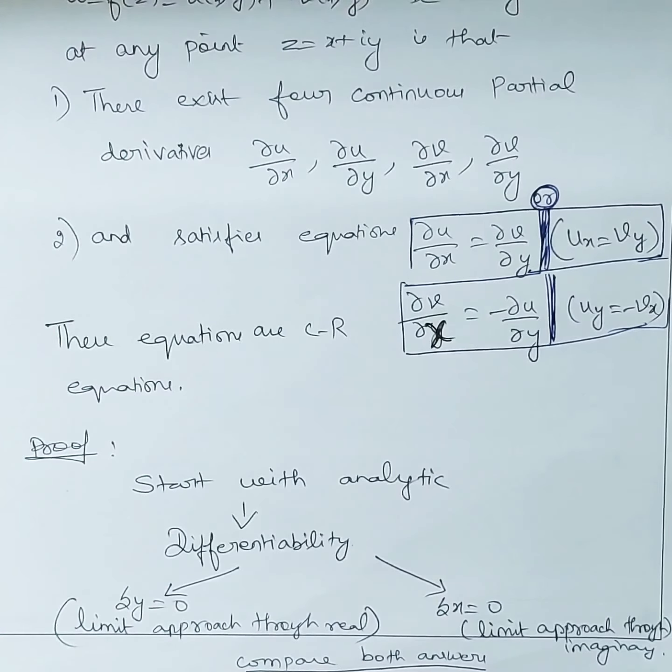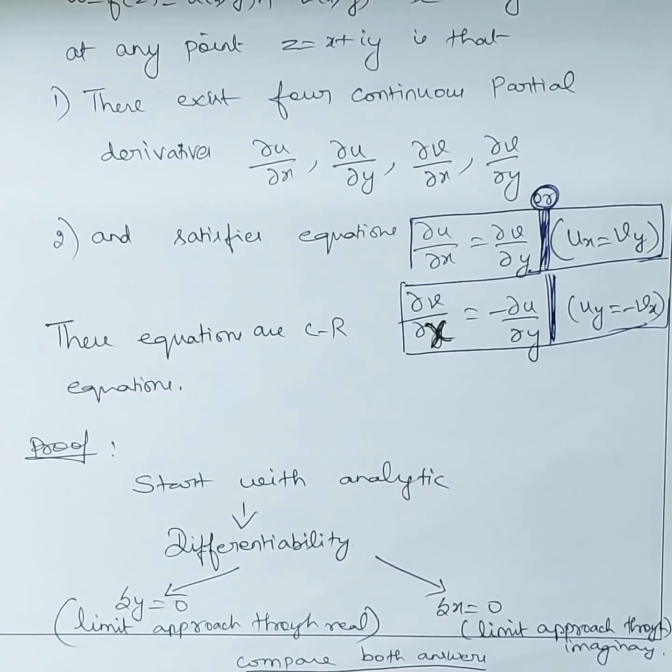So we are going to compare both the answers. So this is the map for proving this. We start with analytic function, from there we come to the concept of differentiability, and from there we have two cases. Case 1, if the limit approaches through real, and case 2, if the limit approaches through imaginary, and finally we are comparing both the answers.